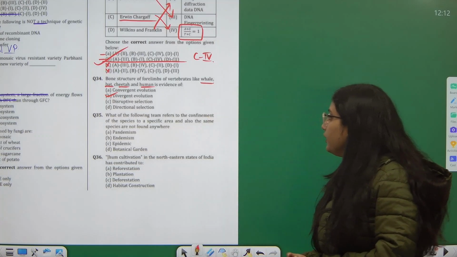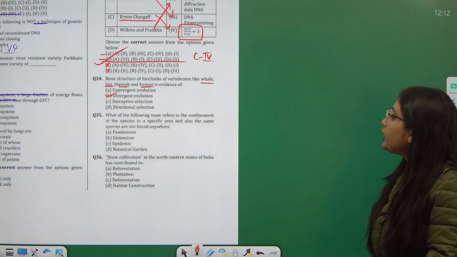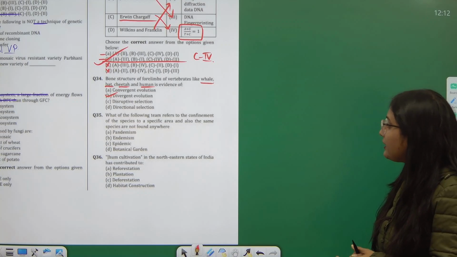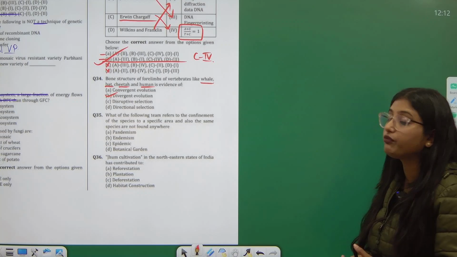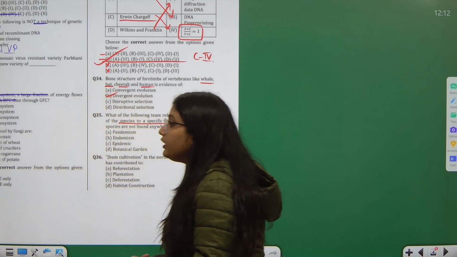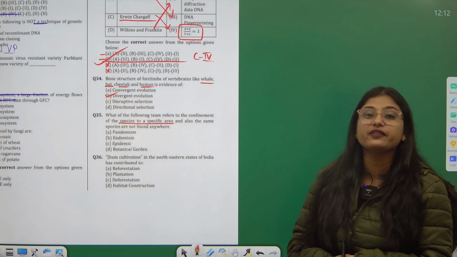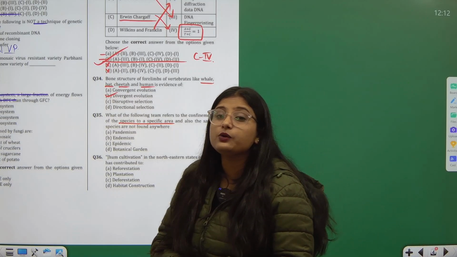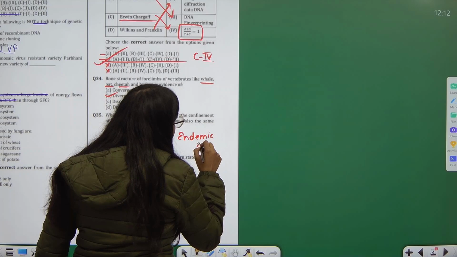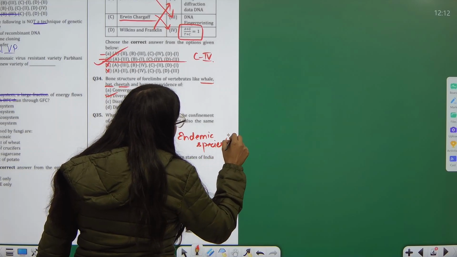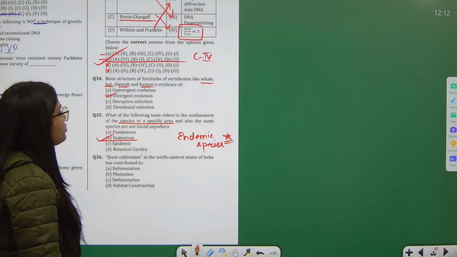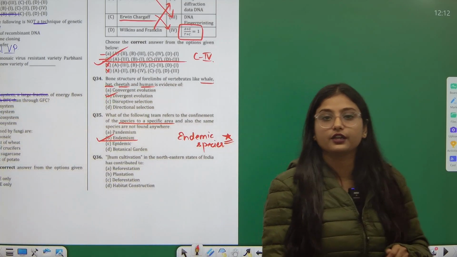Correct? Question number 35, which of the following terms refers to the confinement of species to specific areas, where the same species is not found anywhere else? That means they are referring to species restricted to a specific area. Go to class 8th, remember the chapter on conservation of plants and animals, and there you had read about endemic species. Endemic species are the ones which are found in one particular area only. So endemism refers to the confinement of species to that particular area.